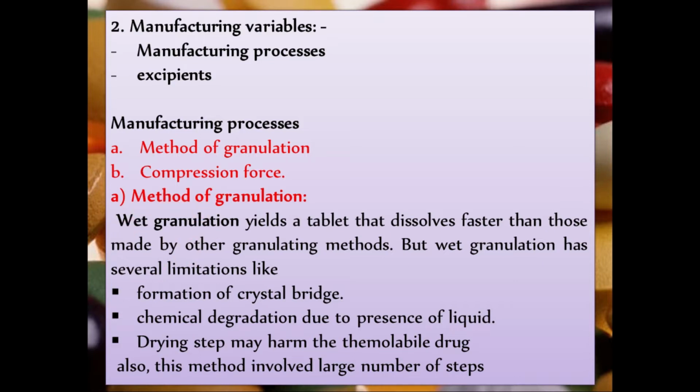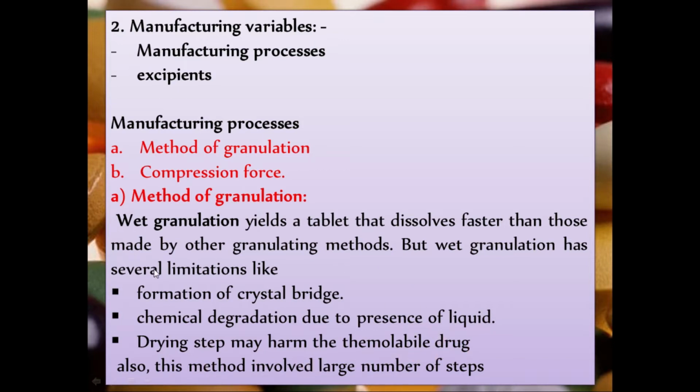First, wet granulation yields a tablet that dissolves faster than those made by other granulating methods. Whatever tablets we prepare by wet granulation generally dissolve faster than tablets prepared by other methods. But wet granulation has several limitations, like formation of crystal bridges, then chemical degradation due to the presence of liquid, the drying step may harm thermolabile drugs, and the method involves a large number of steps.